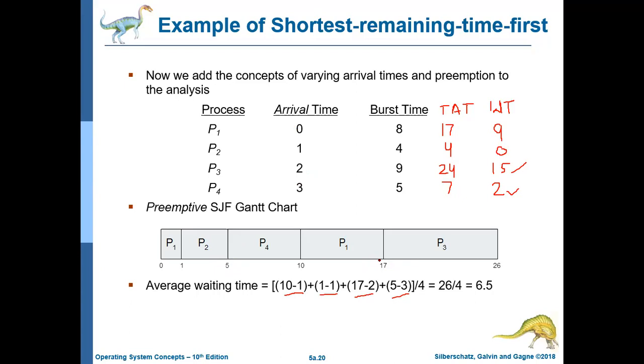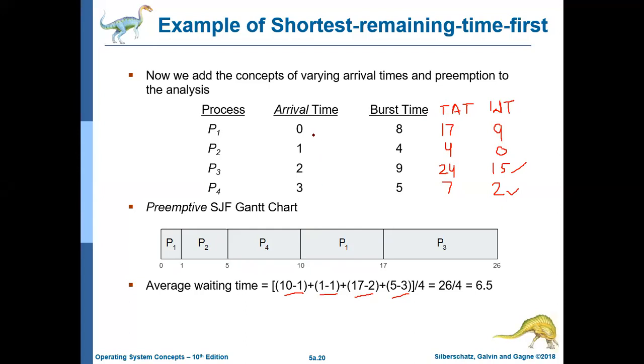Now, can we calculate the waiting time for the different processes directly with this chart? Yes. Without using these formulas, we can directly calculate the waiting time from here. How? Let's check for P1.